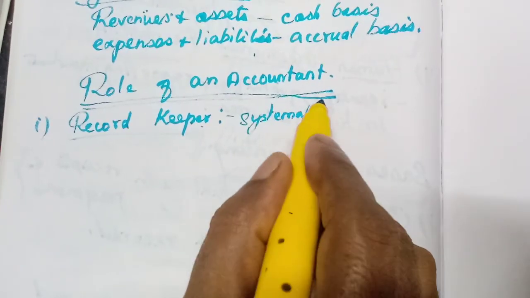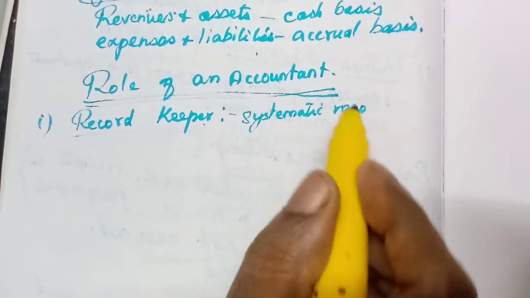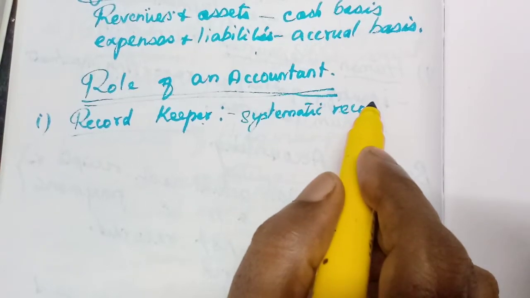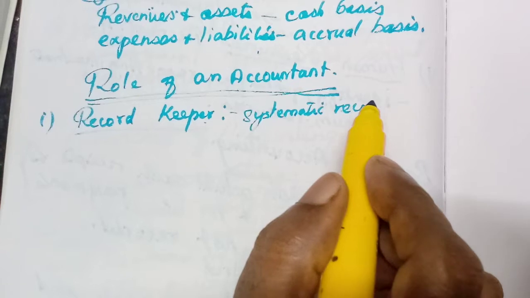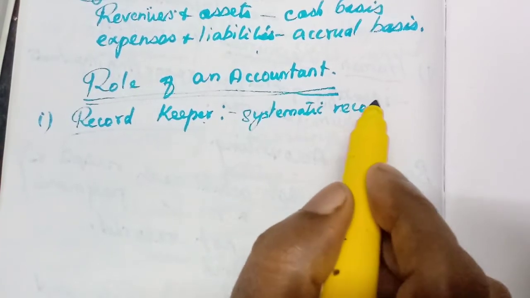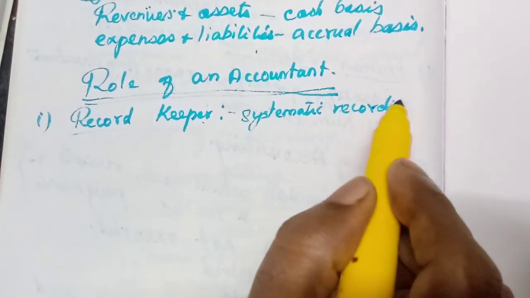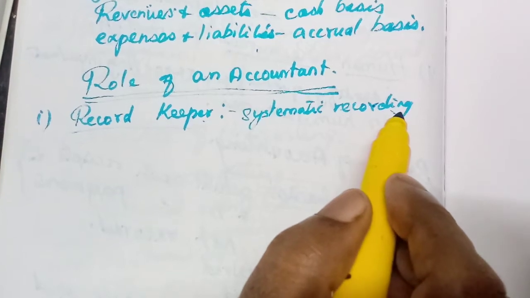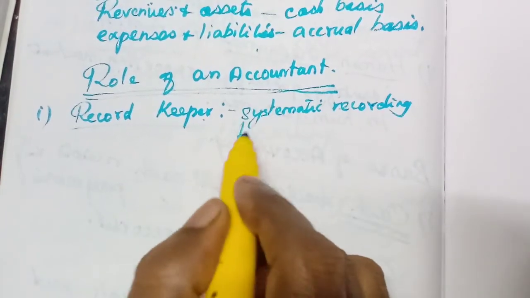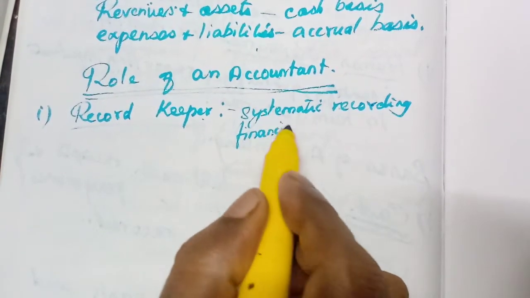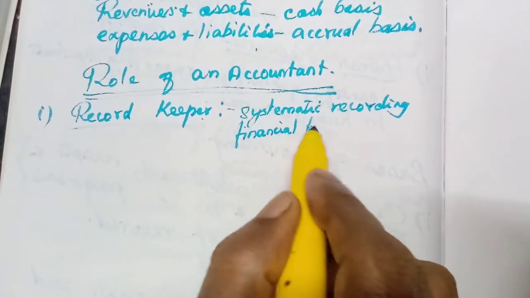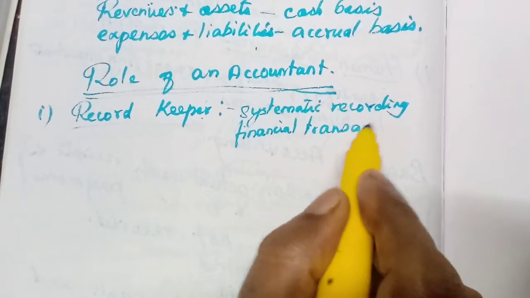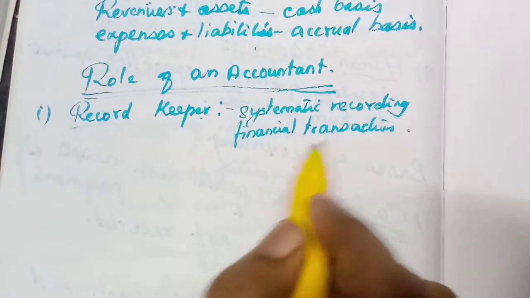We know the journal entry, then identifying, recording, then classifying, summarizing, then preparing final accounts. All these he is doing. Okay. So, systematic recording of financial transactions, all the transactions which are financial in nature. And at last what does he do?